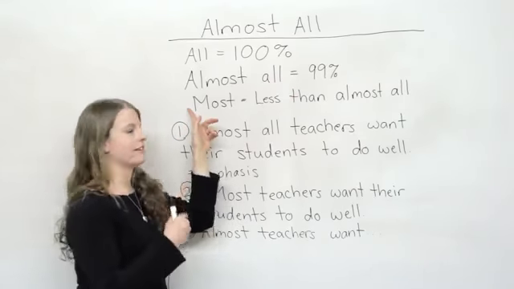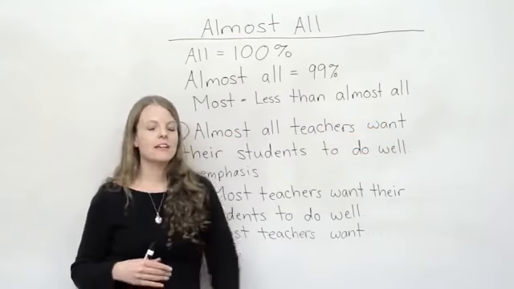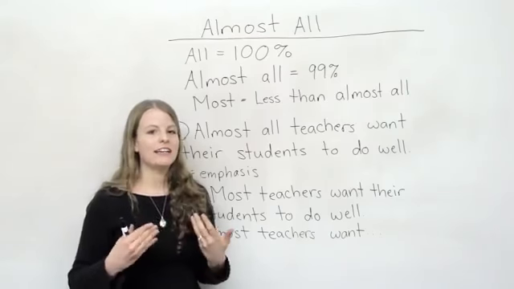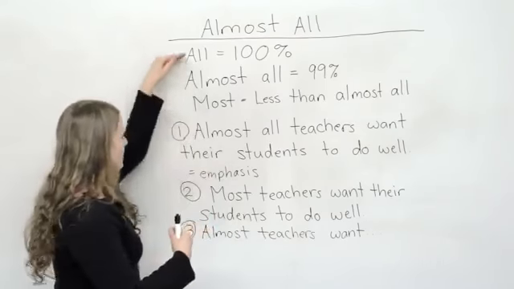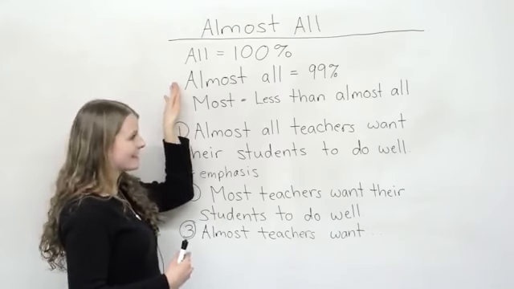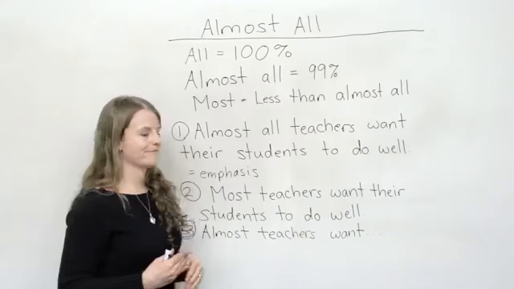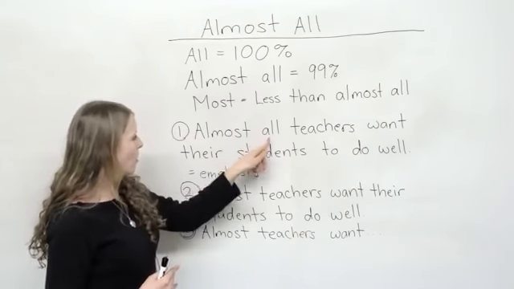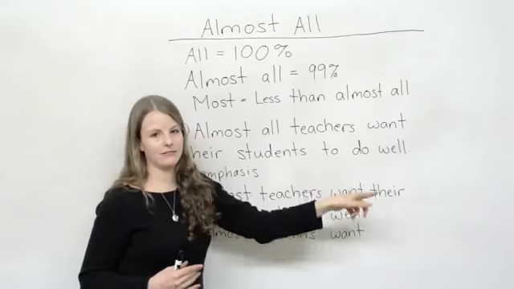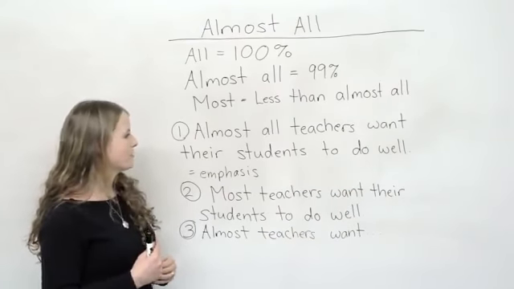We also have most here. Most is less than almost all. So I told you before, most is usually about 80 to 99%. If this is a ranking scale, most is a little less than almost all. So let's look at some examples. Almost all teachers want their students to do well.